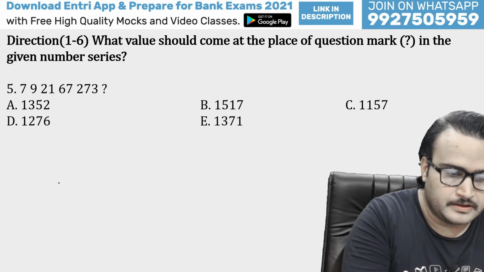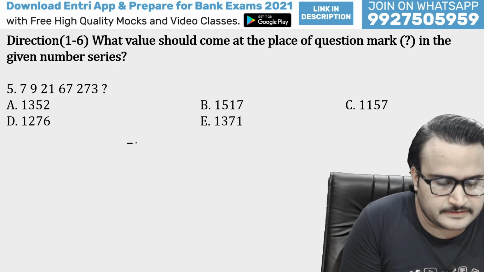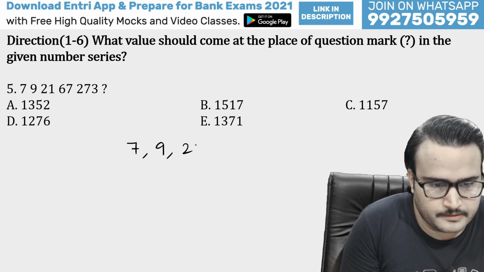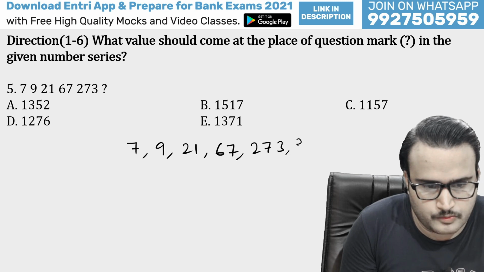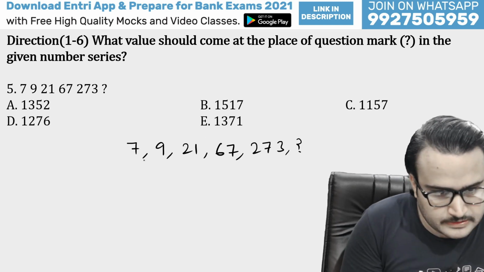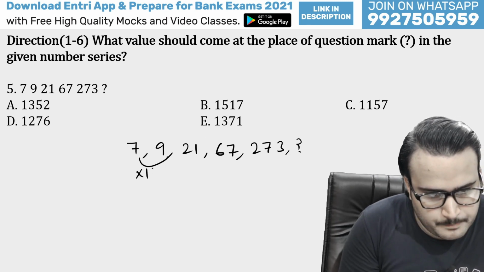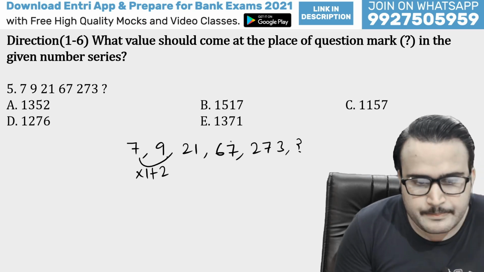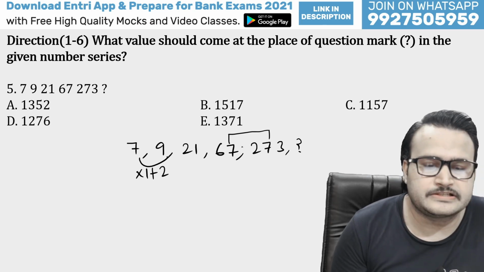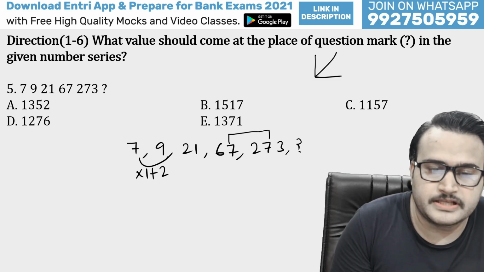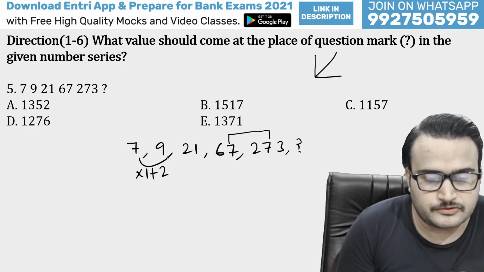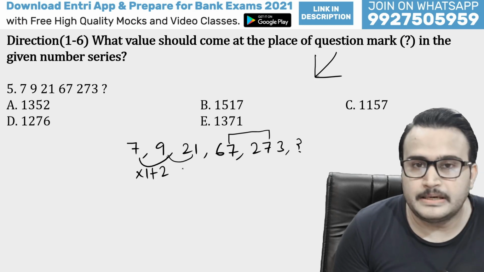Yeah, so here is the next question, guys. The series we have is 7, 9, 21, 67, 273 and question mark. So guys, here it is 7 multiplied by 1 plus 2. Why? Because you can see from 67 the number is 273. So the slope of the series has increased very fast, guys, very fast. So what we'll do here is apply multiply logic.